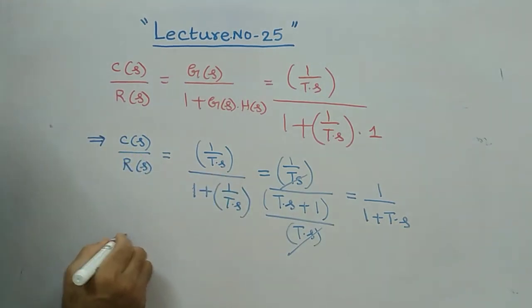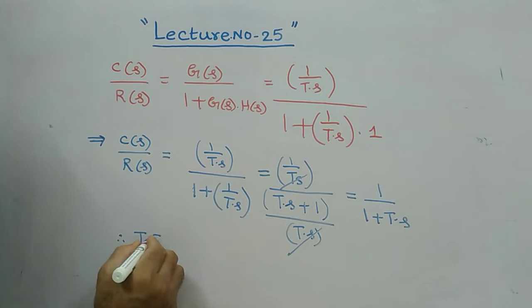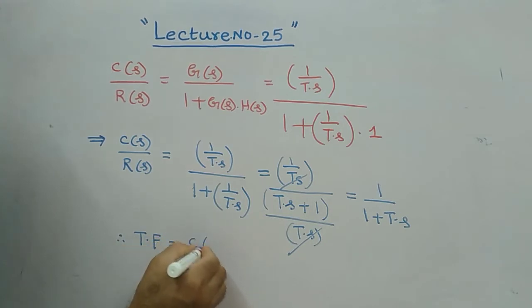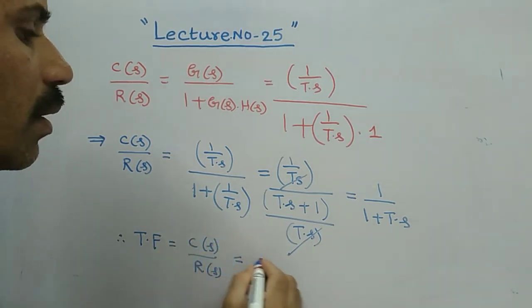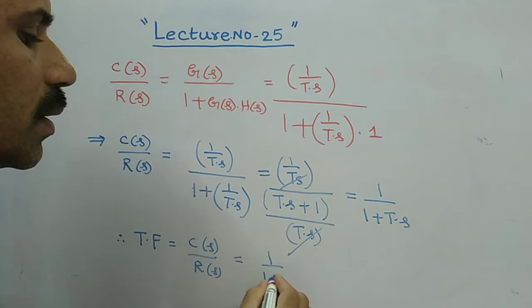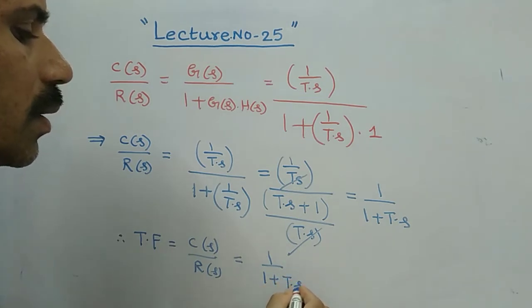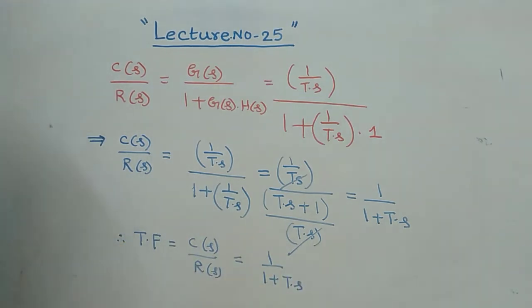Therefore your transfer function is equal to c of s by r of s, which is equal to 1 by 1 plus t into s. This is your transfer function.